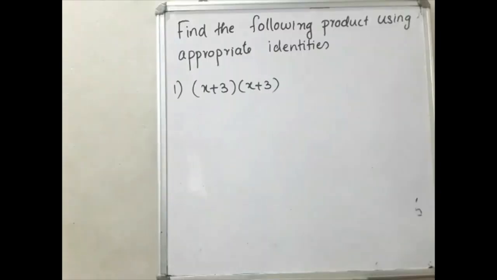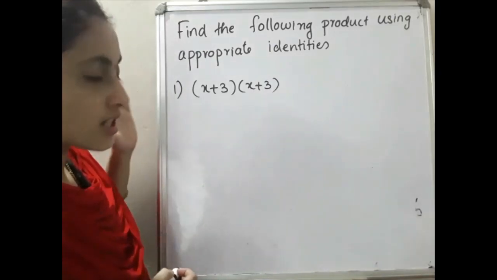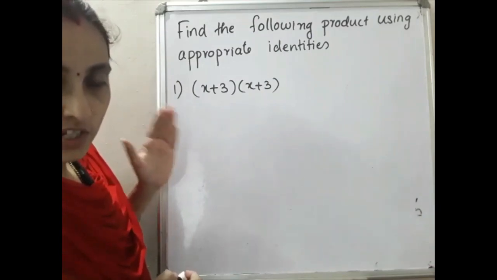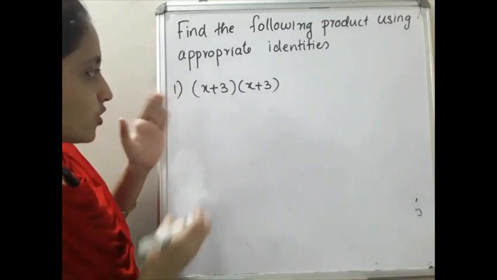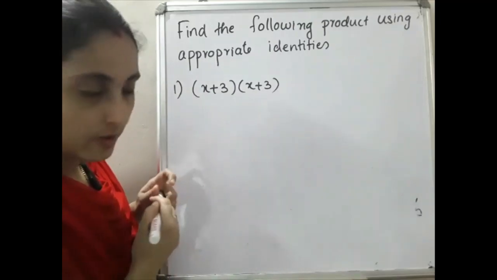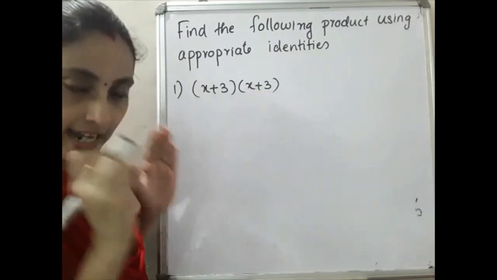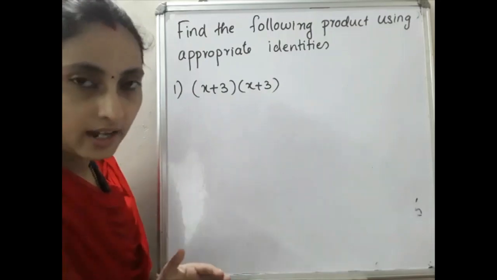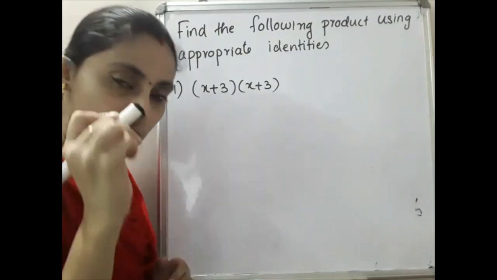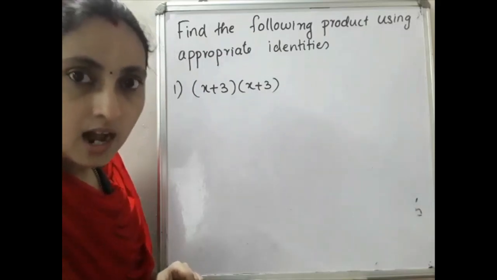This is our first question. Find the following product using appropriate identities, that is, whichever identity is applicable for the given question. So you have to go through the question carefully. What is x plus 3 into x plus 3? Read that. x plus 3 into x plus 3, what is that? A into A is what? A square. So x plus 3 into x plus 3 gives x plus 3 the whole square.